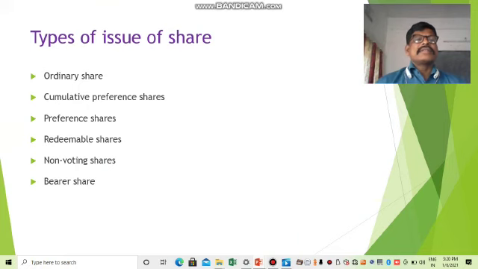Ordinary shares are shares which have no restrictions or conditions and are given to the public under the 1956 Companies Act. Purchasing or taking shares by the public in this way is known as an ordinary share. Ordinary shares always provide benefit to a company or organization.